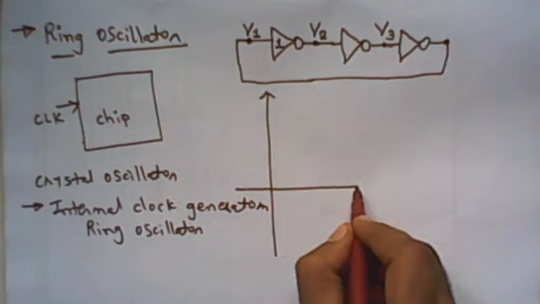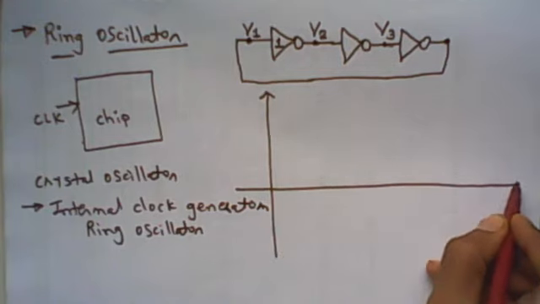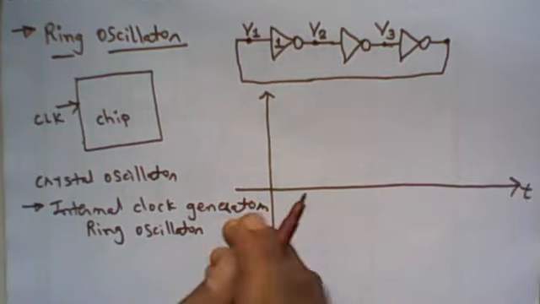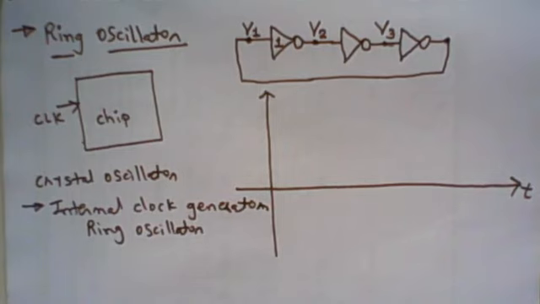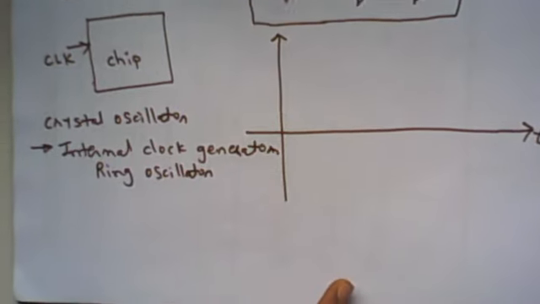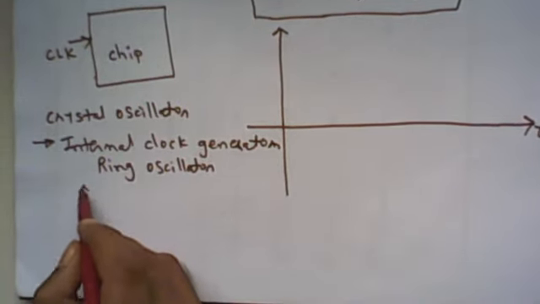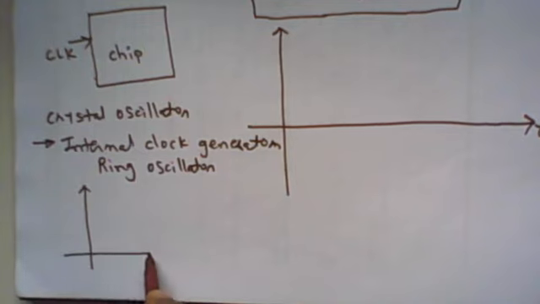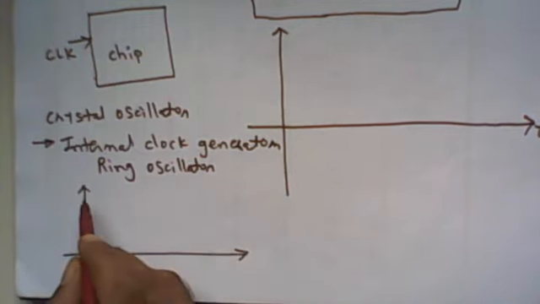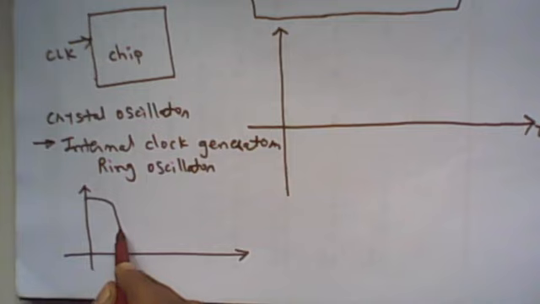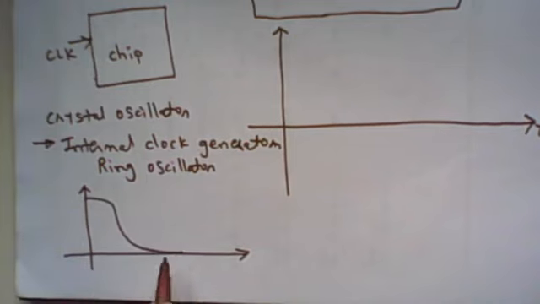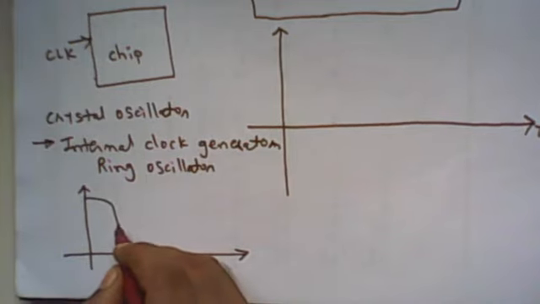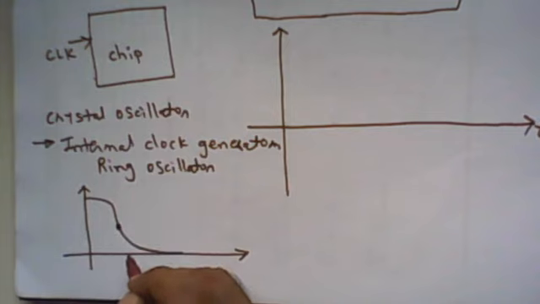In any inverter, the DC unstable point is VTH. Before that, let me discuss the VTC curve again, right? If you see the VTC of any inverter, it has this type of VTC.